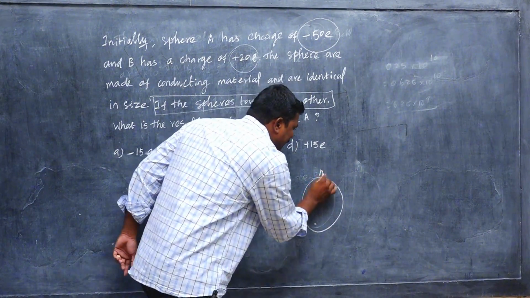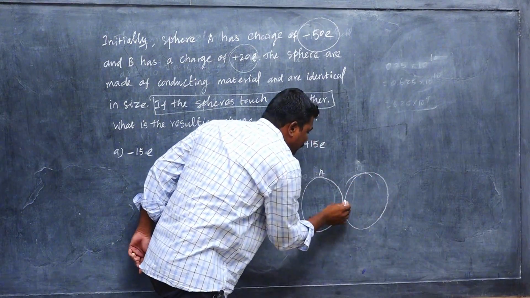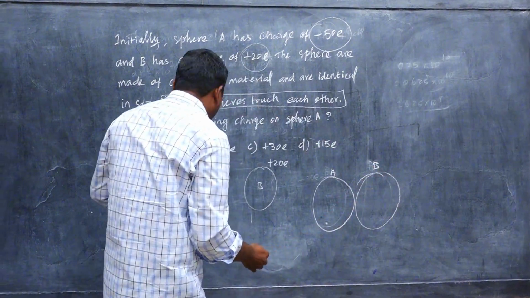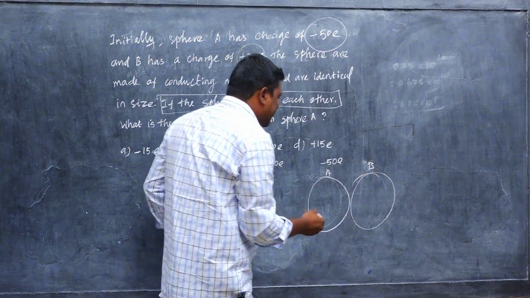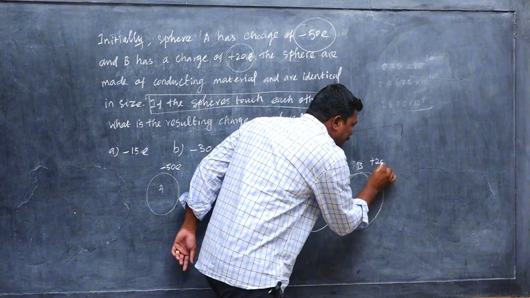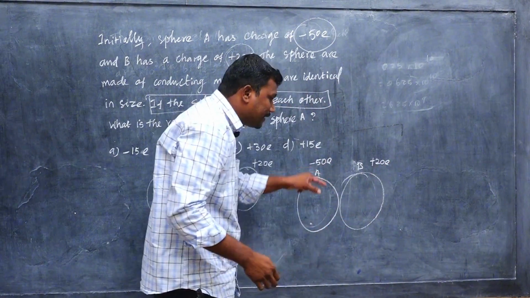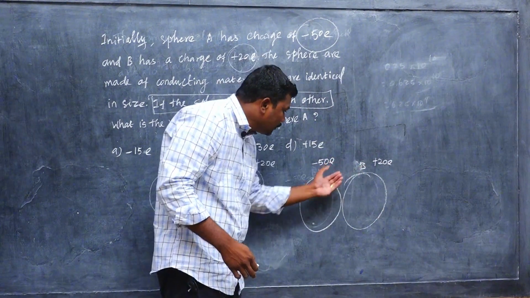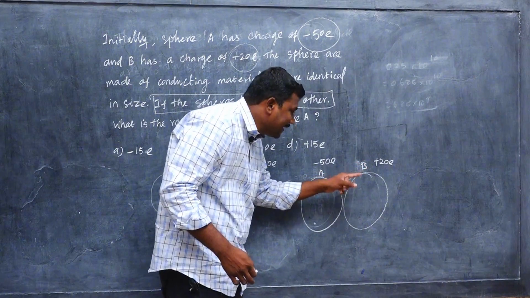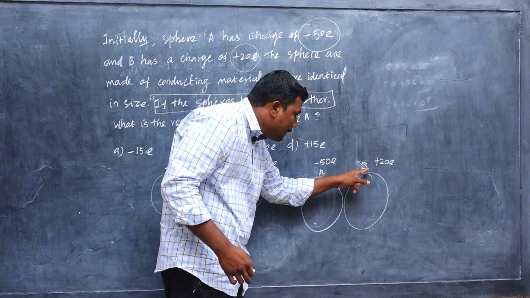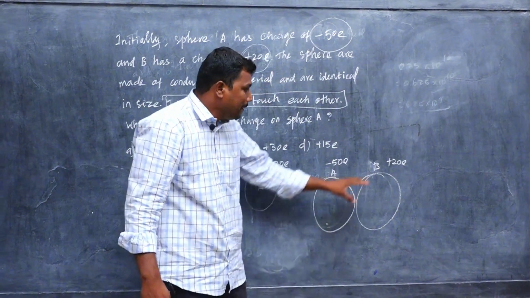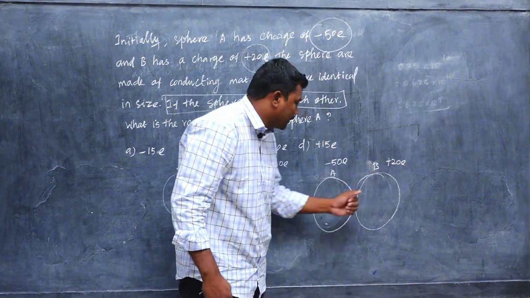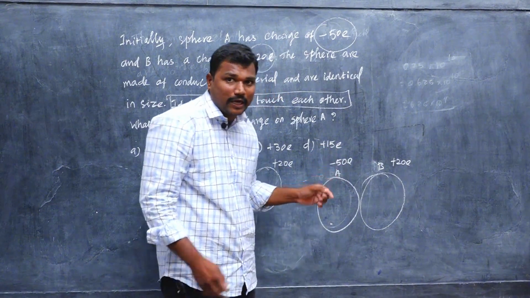First sphere is A, the second sphere is B. A has a charge of minus 50e and B has a charge of plus 20e. Charge flows from high to low, meaning from sphere B to sphere A. B has the positive charge and A has the negative charge.